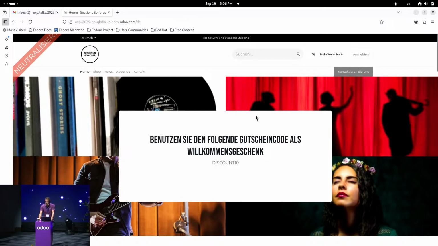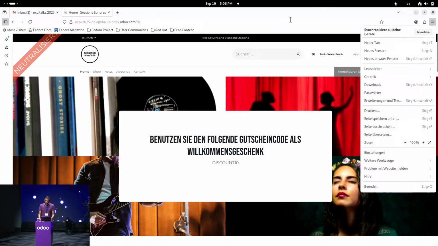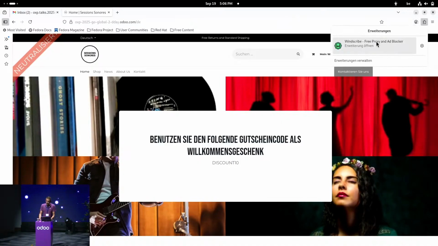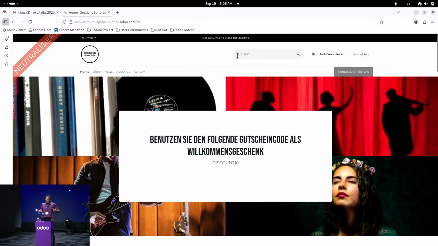So we can see here that we have a discount code that is available because I'm in Germany, as a welcome gift. We already have the German language set because my browser here is in German. And what I have to tell you also is that I use a VPN Firefox extension in order to simulate myself as if I was located in Germany, just to show you how Odoo behaves in this case. So really nice. With the same website, I'm able to display specific content and to address another country.